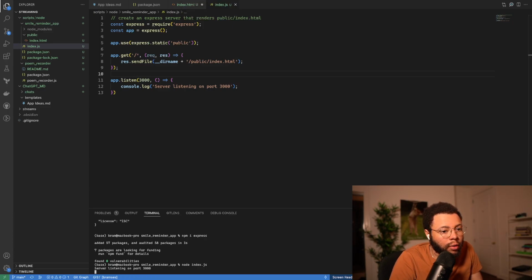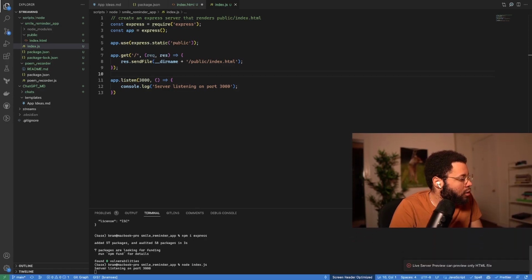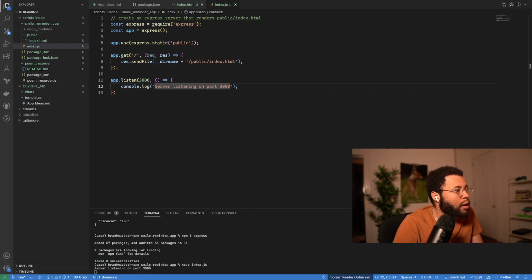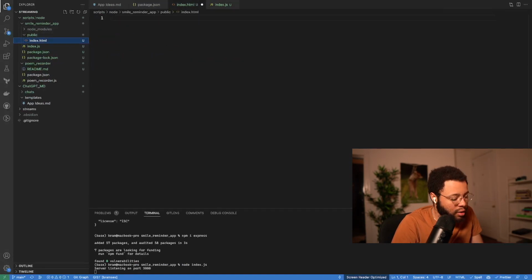It can only preview an HTML file. Oh, well, that's dumb. That's not really that helpful anymore. I keep moving the little thing around. So that's not that helpful, unfortunately, but I can check on my own browser. Well, we didn't even do this yet, actually.